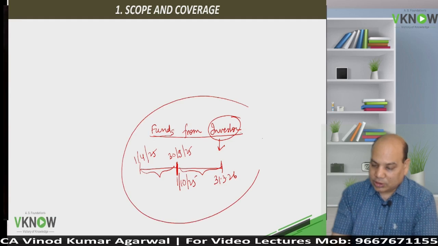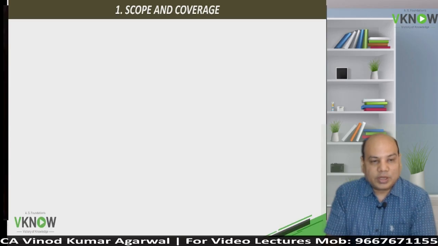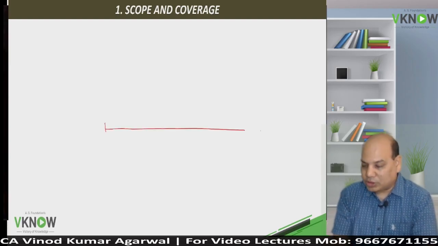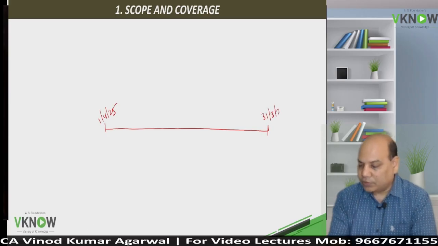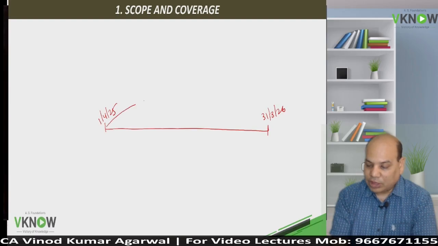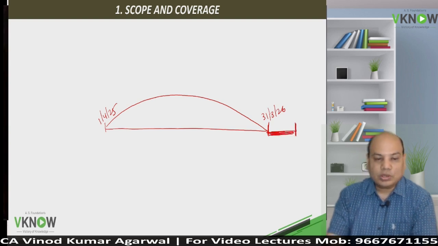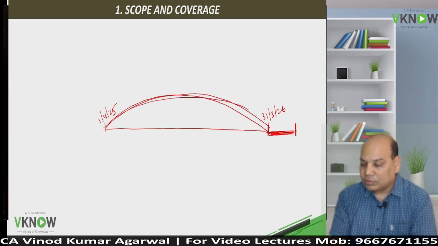Now the next question will come, why do we need to prepare interim report? When I am preparing annual report, why we need to prepare interim report? So the answer is to give information more frequently. Suppose my financial year is 1/4/25 to 31st March 26. Annual report will be given after 31st March.